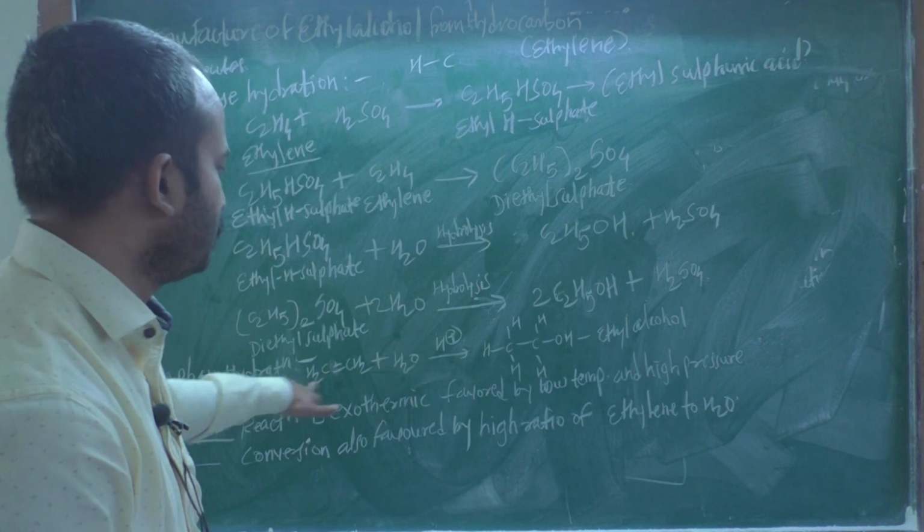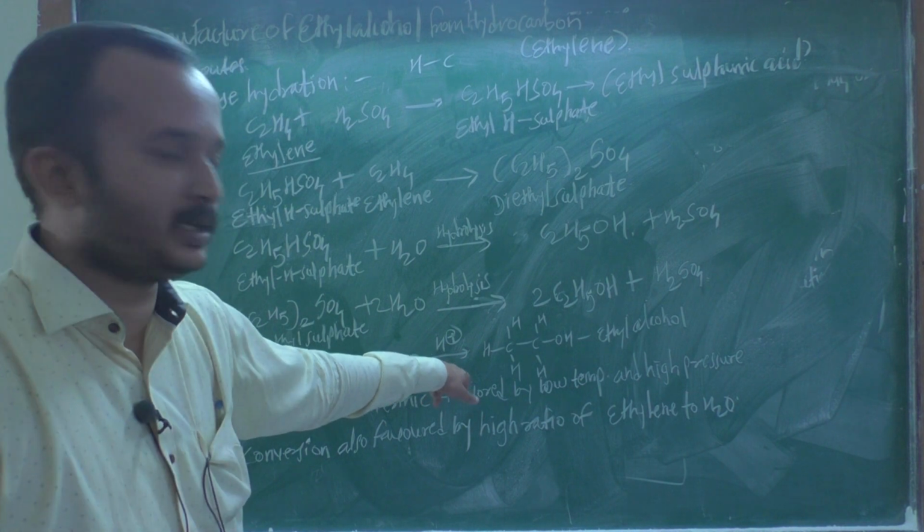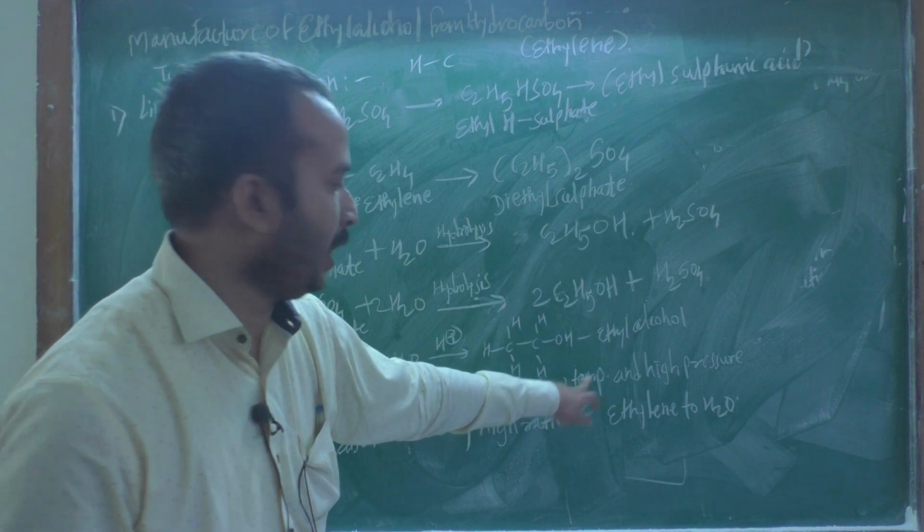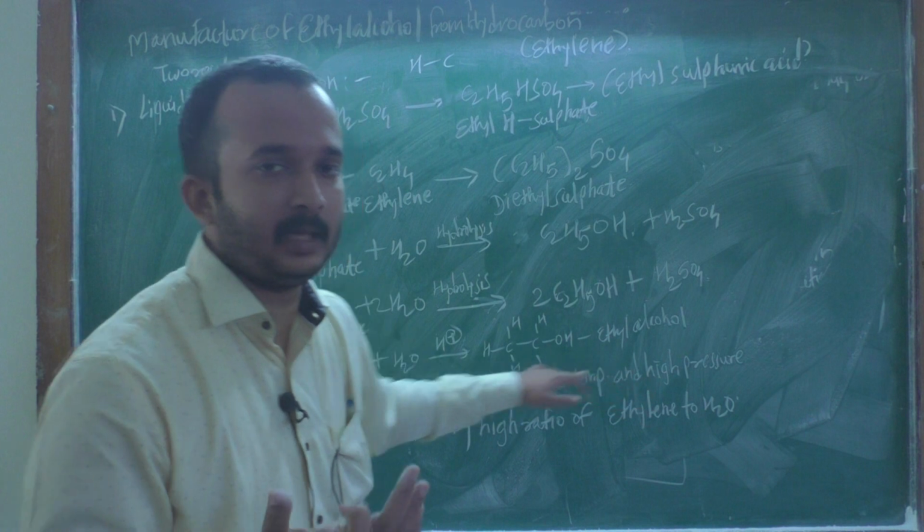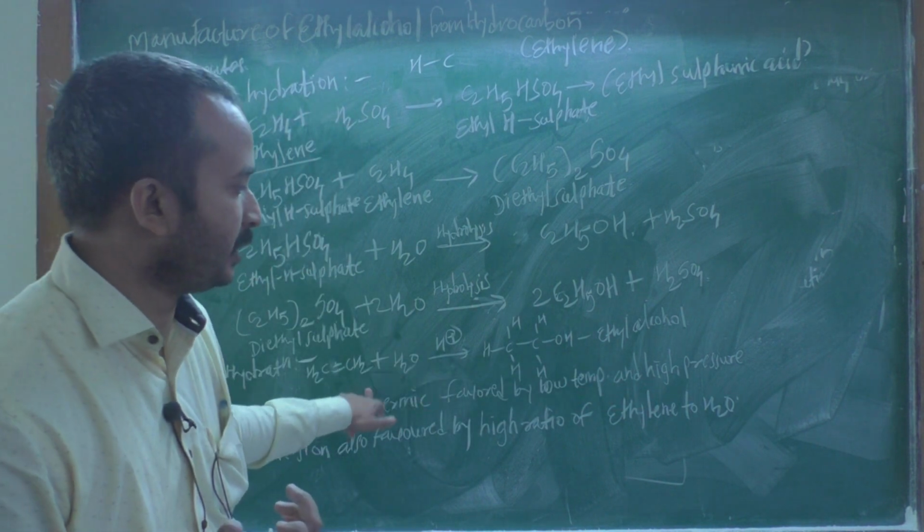Okay, for this exothermic reaction, the temperature condition is low and the pressure is high.